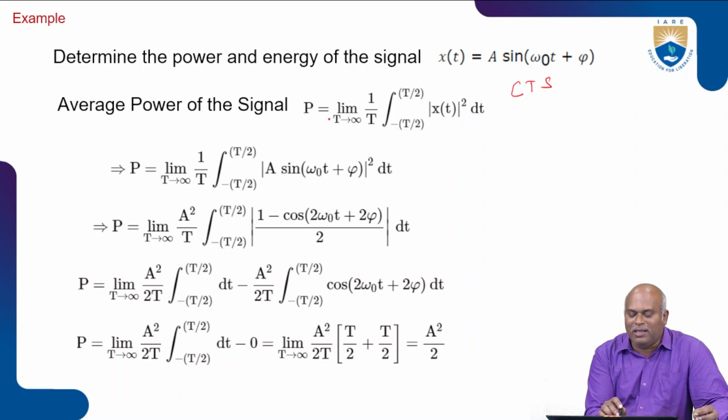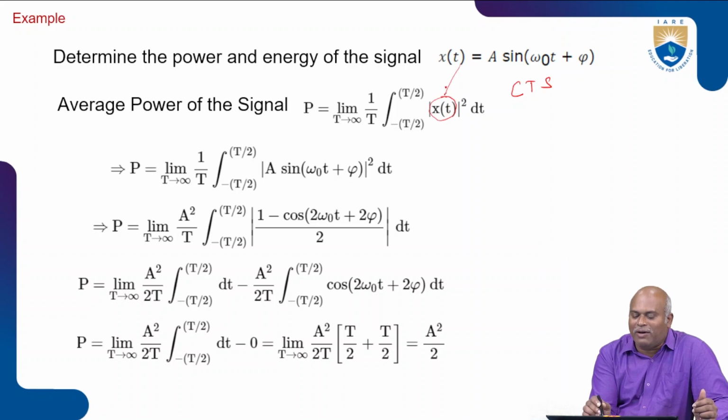We know the formula. In the continuous time case, P is equal to limit T tends to infinity 1 by T integration of minus T by 2 to plus T by 2 mod of x of t square dt. Now we have the signal as a continuous time signal A sin omega 0 t plus pi. In place of x of t, you must substitute this continuous time signal which we received from the question.